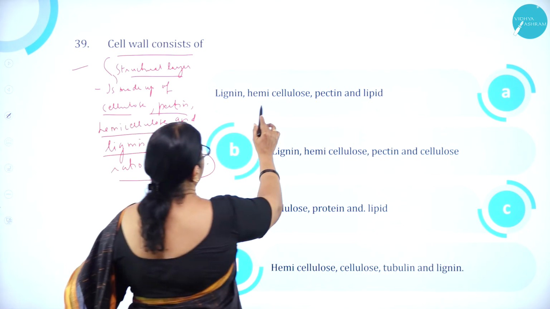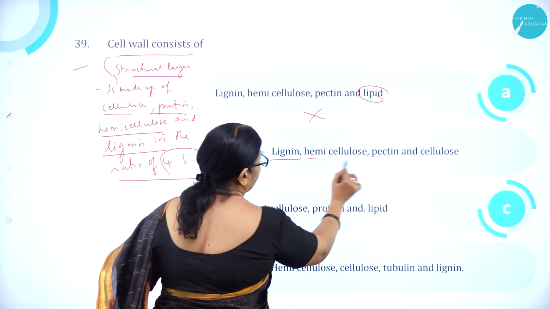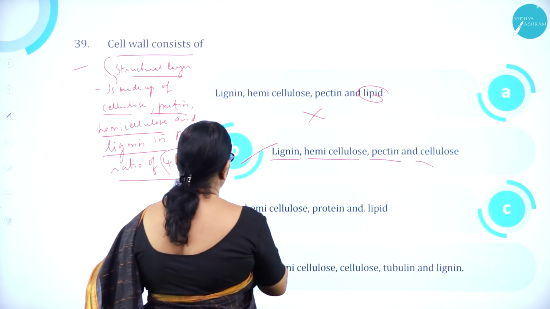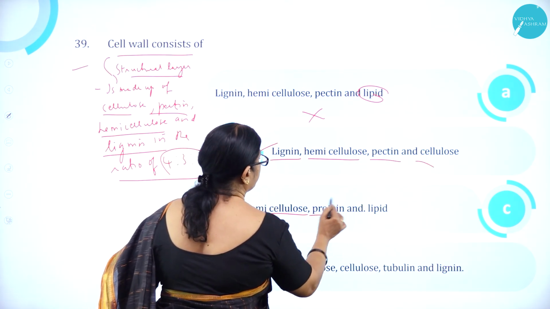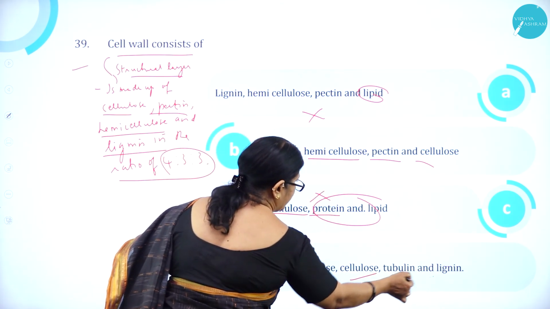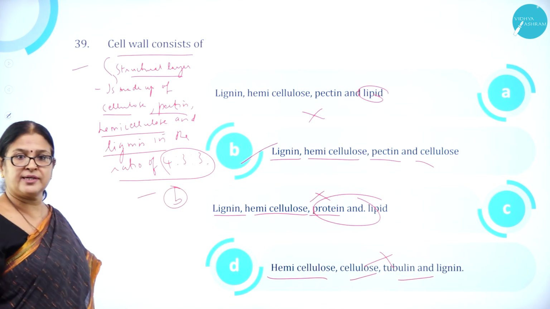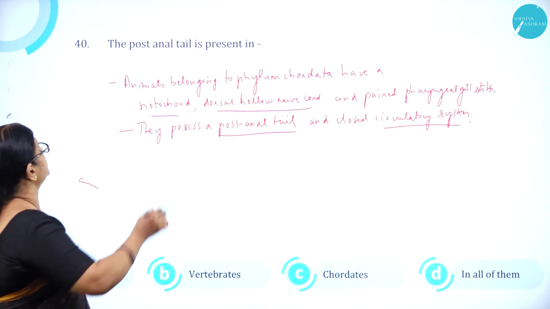So option A, lignin, hemicellulose, pectin, is correct, but lipid is there, so it is wrong. Lignin, hemicellulose, pectin and cellulose is correct. Lignin, hemicellulose, protein and lipid is wrong. Hemicellulose, cellulose, tubulin and lignin is wrong. So option B is correct. Moving on to question number 40.